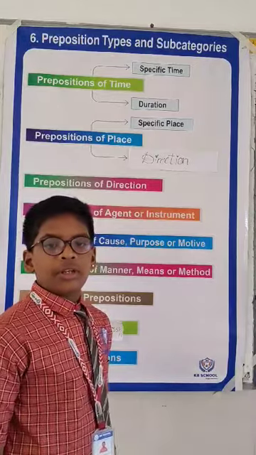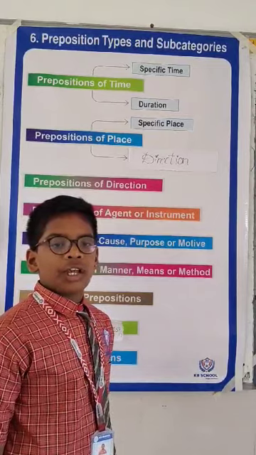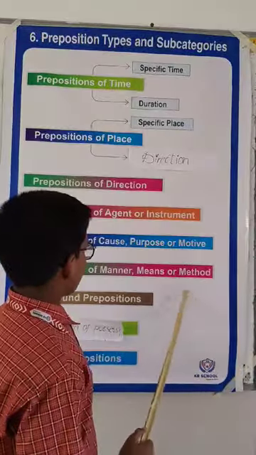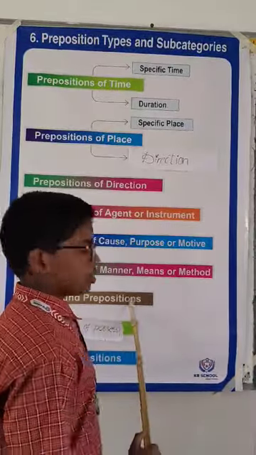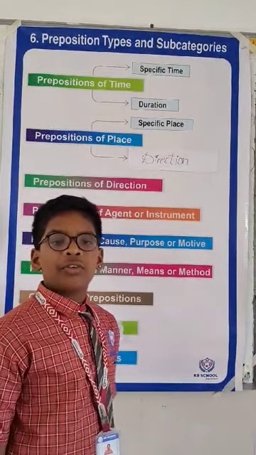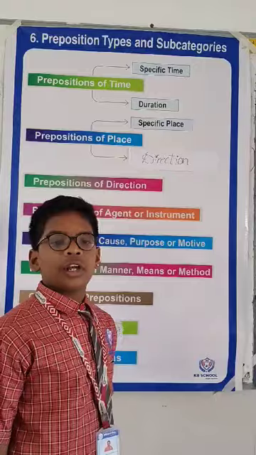These express the manner, reason or purpose of an action. Example: for, due to. Compound prepositions. This consists of more than one word. Example: as per, as to.